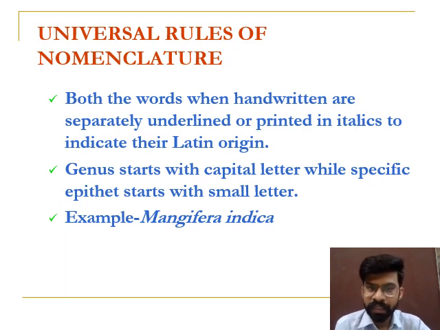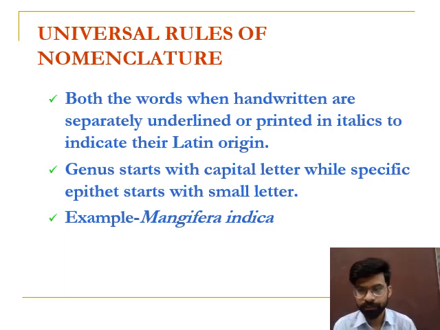Next, the genus starts with a capital letter, meaning the first alphabet should be capital, while the epithet starts with a small letter. For example, Mangifera indica is the scientific name of mango. You can see M is capital in this example.